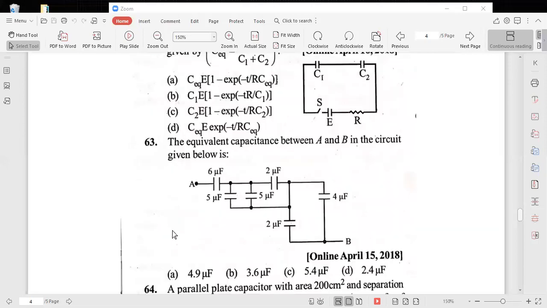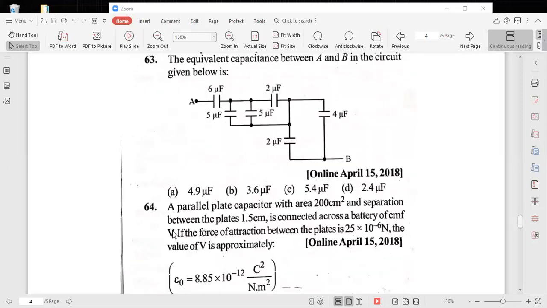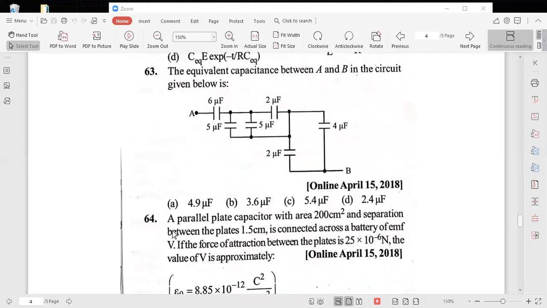Next, you see the 63rd problem. All of you see the 63rd problem.